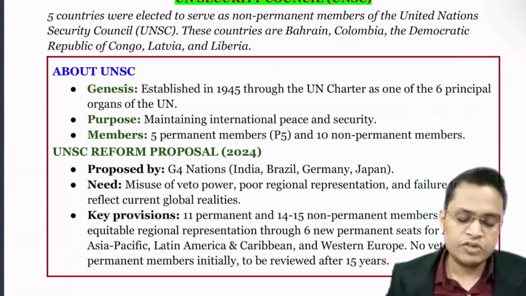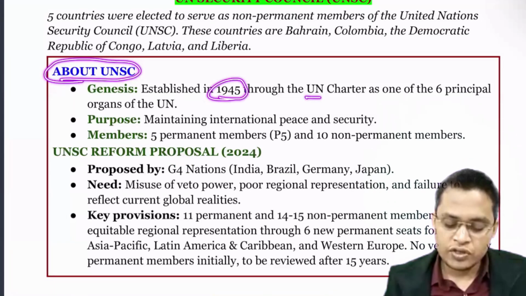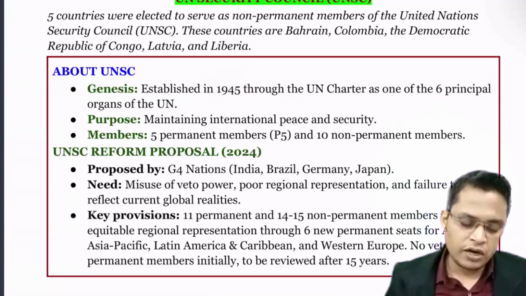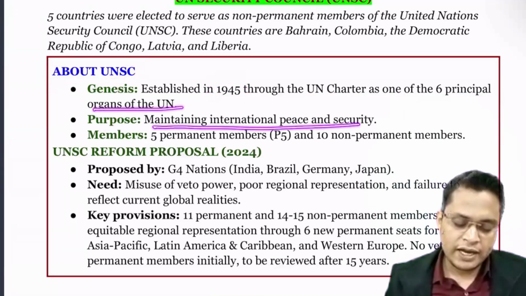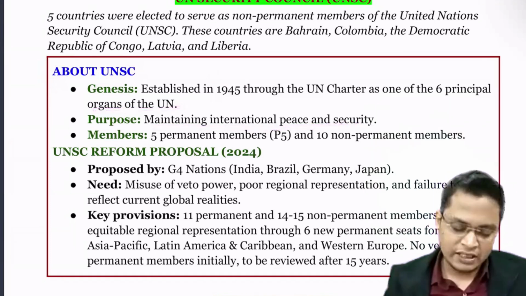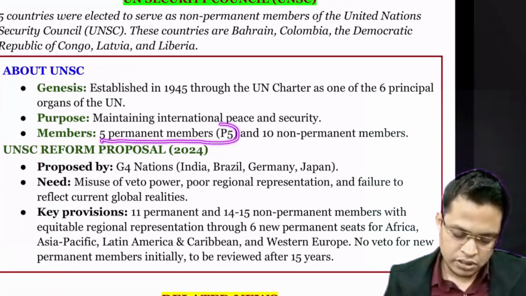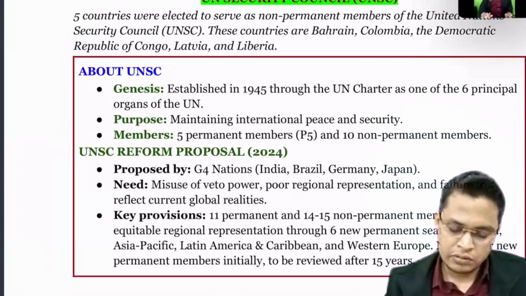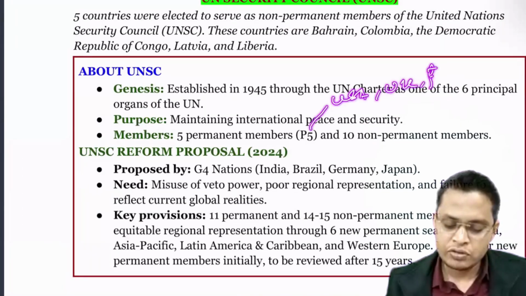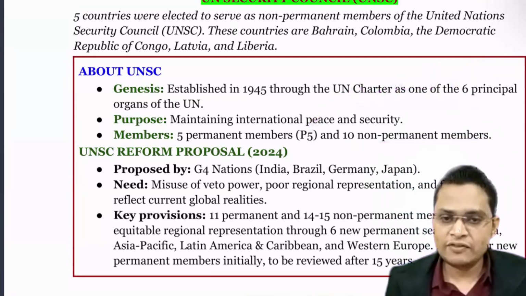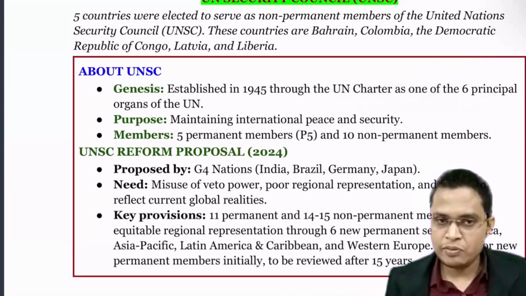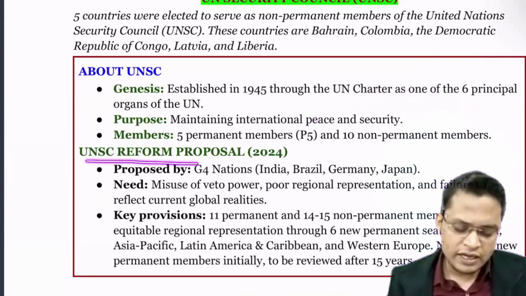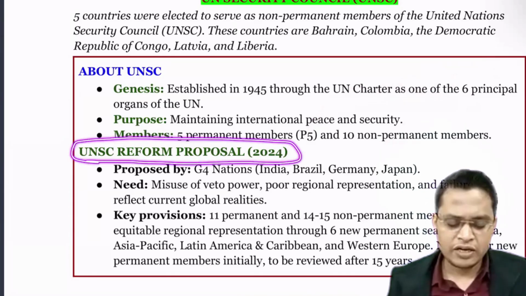About UNSC: the UNSC was established in 1945 through the UN Charter as one of the principal organs of the UN. What is the purpose? Maintaining international peace and security. In the UNSC we have 5 permanent members: USA, UK, France, China, Russia, and 10 non-permanent members. They are elected for 2 years, so 5 members will be elected each year. Recently there is a proposal for reform of the United Nations Security Council.